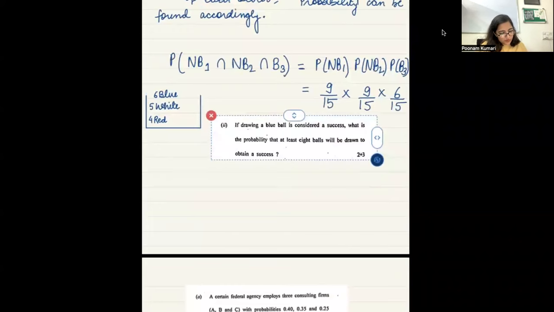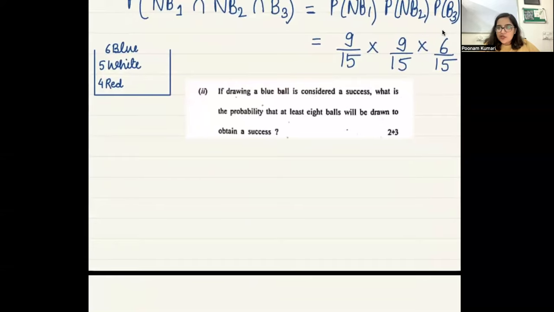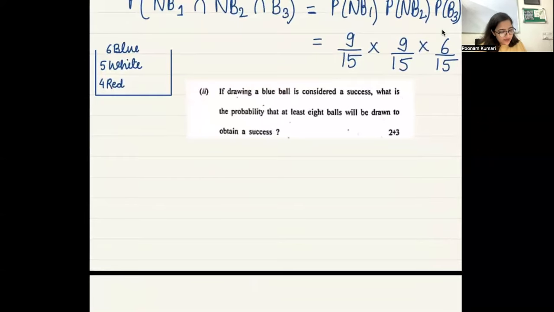That if drawing a blue ball is considered the success, what is the probability that at least 8 balls will have to be drawn to obtain a success, meaning one success? So you have to draw at least 8 balls. At least 8 balls meaning what?